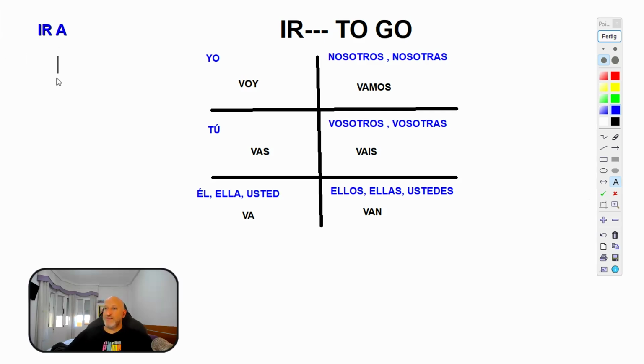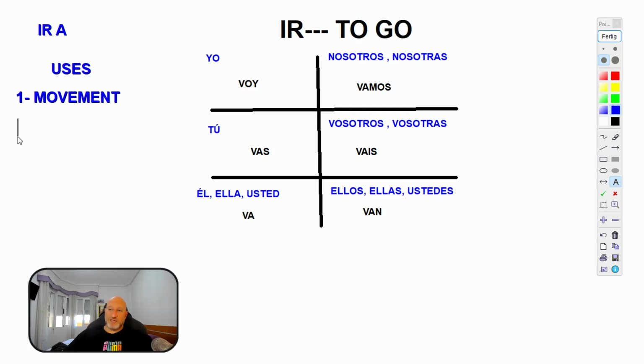And now, what are the different uses of the verb to go, the verb ir? We have basically two uses. We use the verb like in any other language to talk about where you go. I go to the gym, I go to the shop, I go to my mother's house, wherever you go. So let's say movement. You are moving, going from one place to another place, which is something that we all do in our languages.